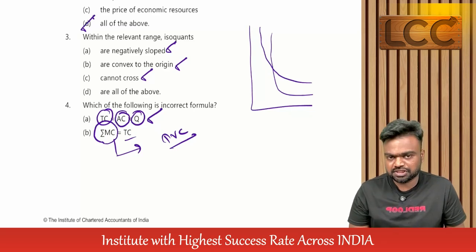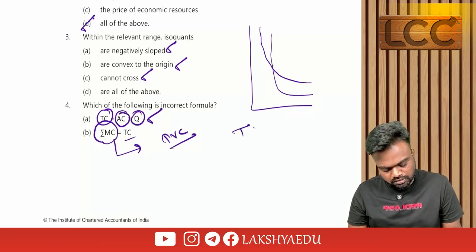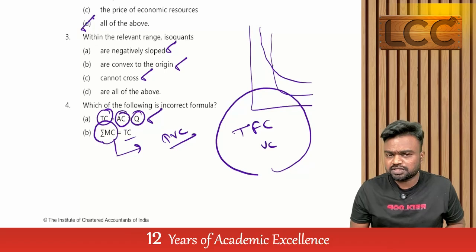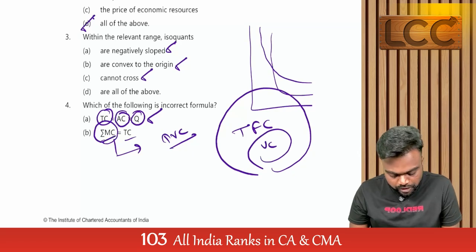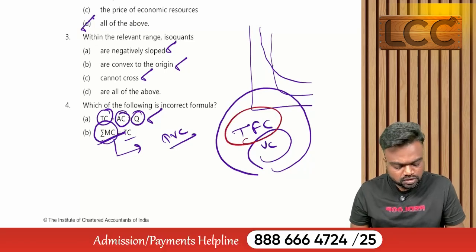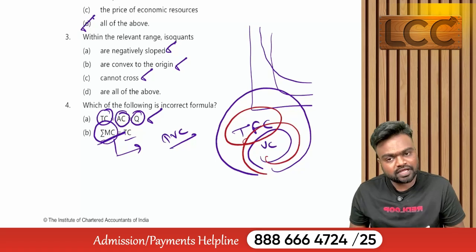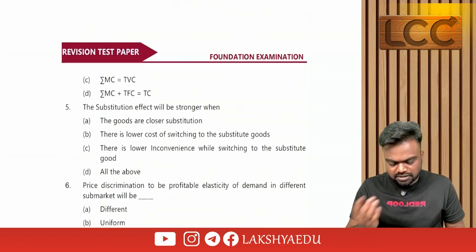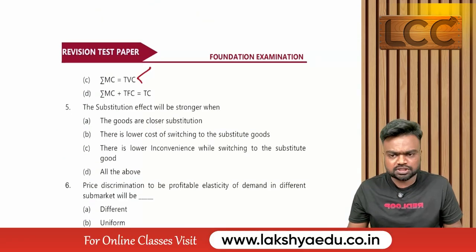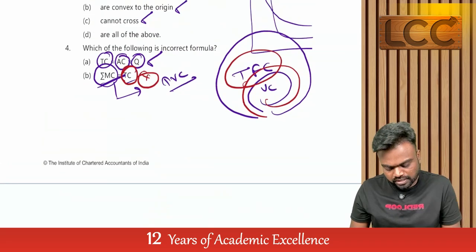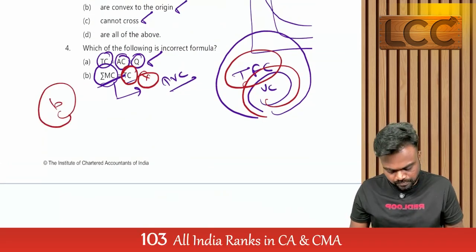Marginal cost means a change. If you remember, there are two types of cost, fixed cost and variable cost. The fixed cost is always constant, it won't change with output. But what is the thing that changes with output? Variable cost. So when I'm talking about marginal, marginal means change in the cost. Does the cost change because of the fixed cost or variable cost? Variable cost. But here they gave total cost. So this is wrong. Sum of marginal cost is equal to variable cost, as we just discussed, and variable cost plus fixed cost is equal to total cost. This is also correct. So what is the wrong answer? Option B is the wrong answer.